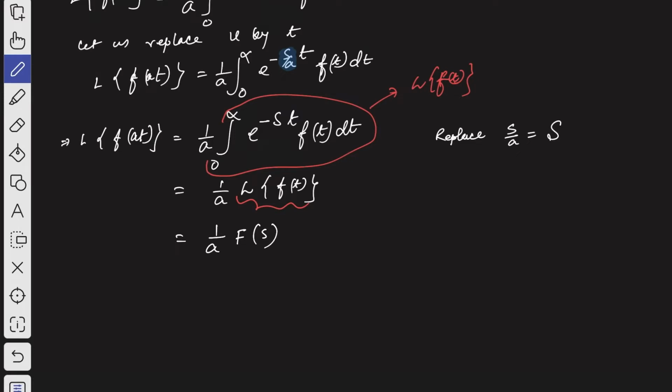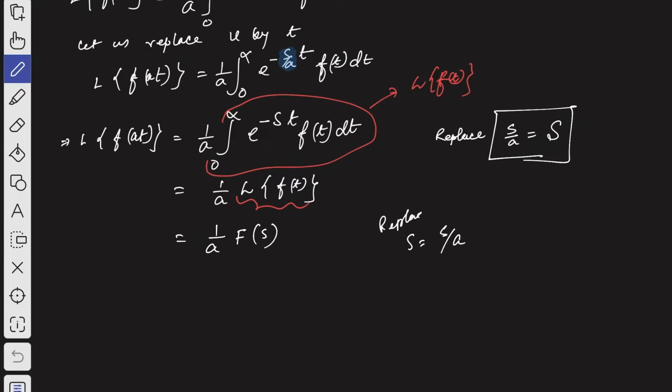Now as we have replaced small s by a by capital S, again replace this capital S by s is equal to small s by small a.